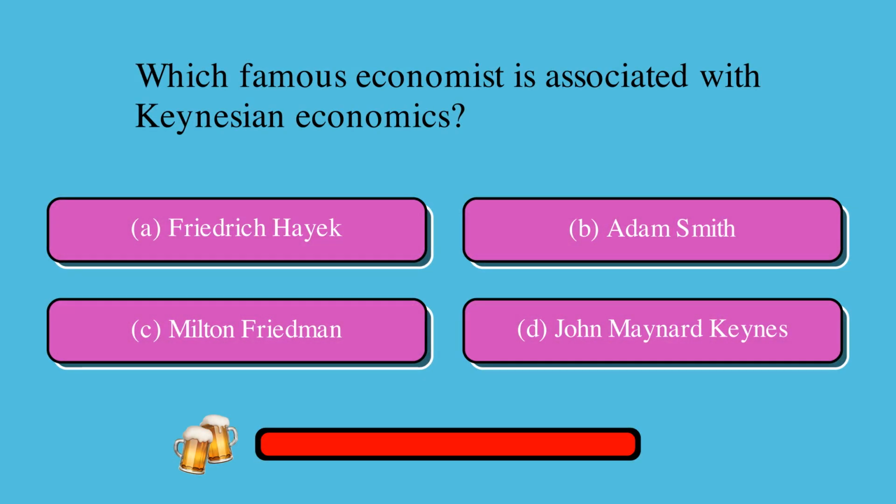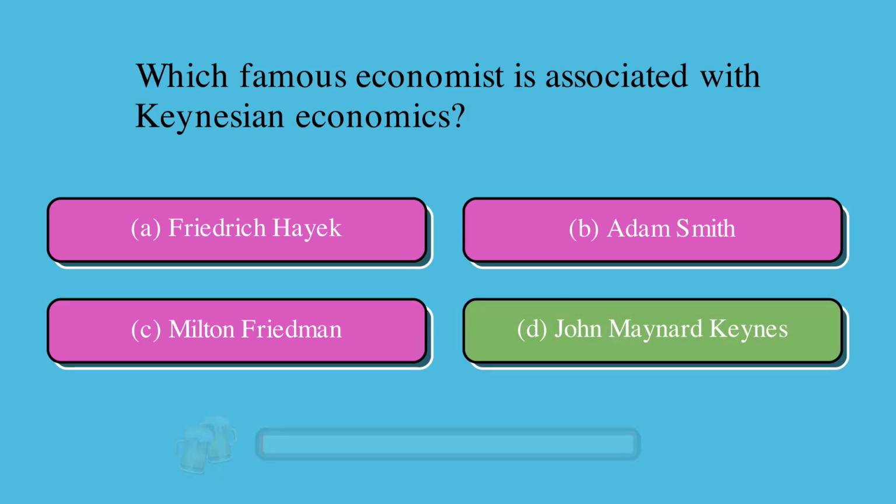Which famous economist is associated with Keynesian economics? Is it A, Friedrich Hayek, B, Adam Smith, C, Milton Friedman, or D, John Maynard Keynes? The correct answer is D, John Maynard Keynes.